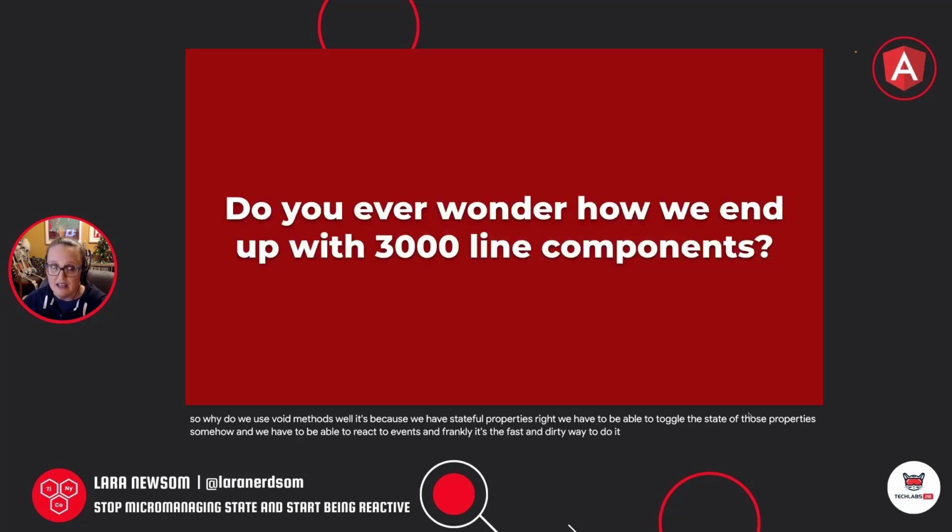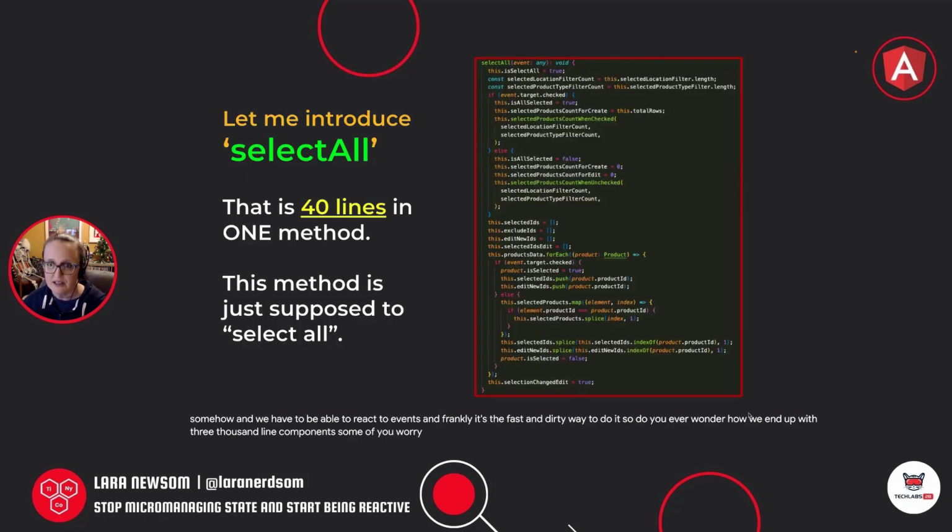So do you ever wonder how we end up with 3,000 line components? Some of you may remember select all from my talk at Conf 2022, right? This is one method that has 40 lines of code in it, right? All this thing is supposed to do is select all. And as you can see, we go through, I'll move my mouse around here. Here's our friend is select all, and then there's is all selected. What's the difference? I still don't know. It's going through resetting some of our array properties.